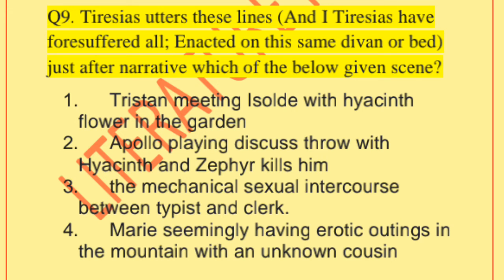And option fourth, a married woman having erotic outings in the mountains with an unknown cousin. Tiresias wants to describe the scene of the mechanical sexual intercourse between typist and clerk. The third option is the correct answer.